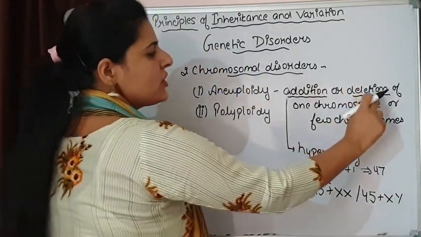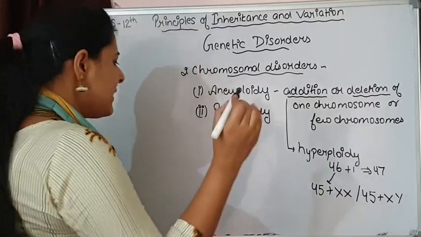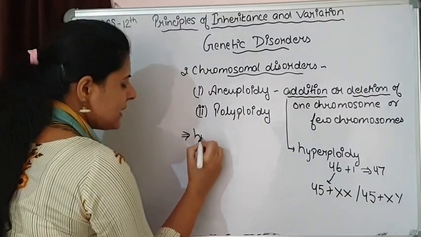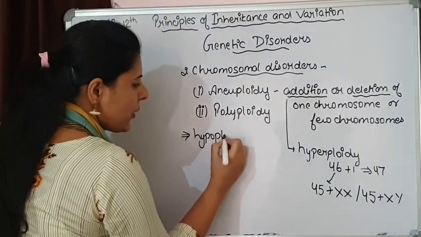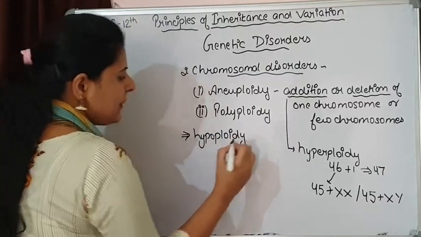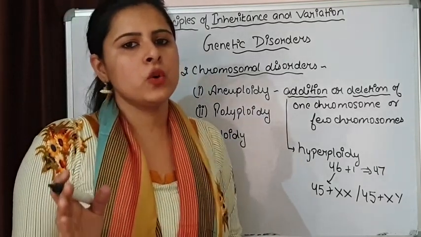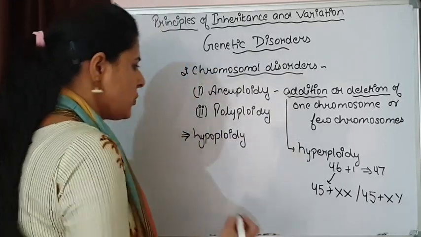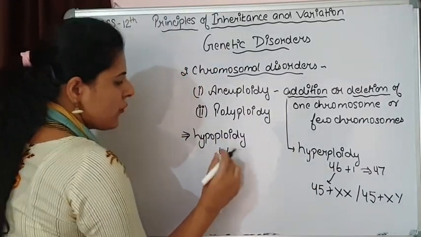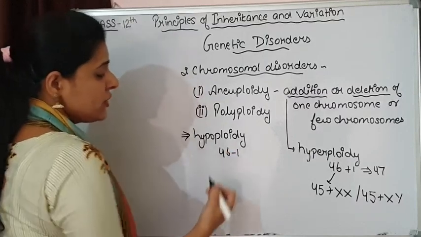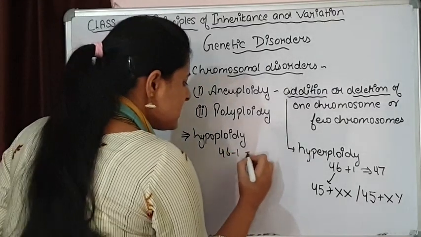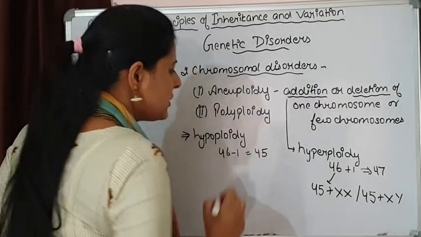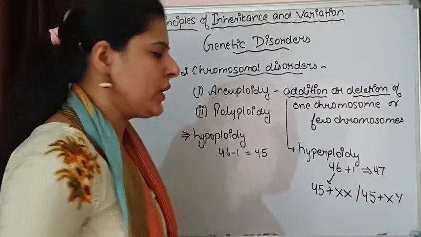The second condition is deletion. Whenever deletion takes place, that condition is known as hypoploidy, meaning there is removal of a chromosome. It can be one chromosome or more than one chromosome. So if that was 46 and deletion of one chromosome takes place, now the number of chromosomes is 45.